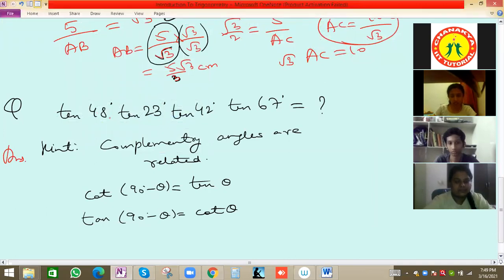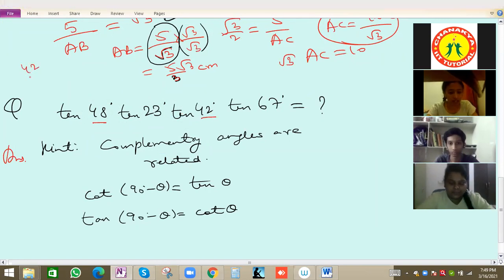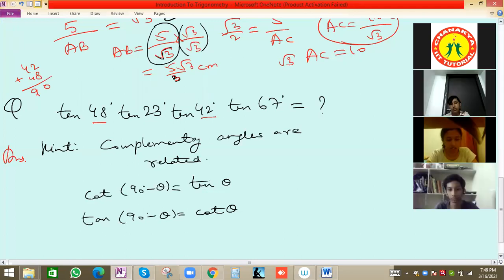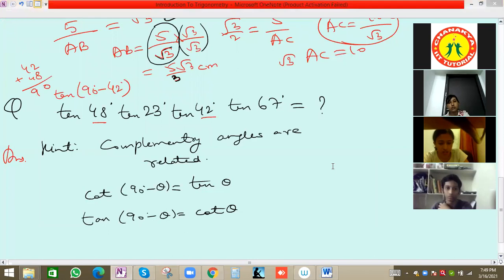See, we have to add the values 48 and 42. In the background we can add 42 and 48: 8 plus 2 is 10, 0 carry 1, 4 plus 4 plus 1 is 9. Right? Good thing. So tan 48 we can write in terms of 42. We can write it as tan of 90 minus 42. That is the important thing. Right answer, whatever you got. So 48 we can write as 90 minus 42. Let me solve in detail.